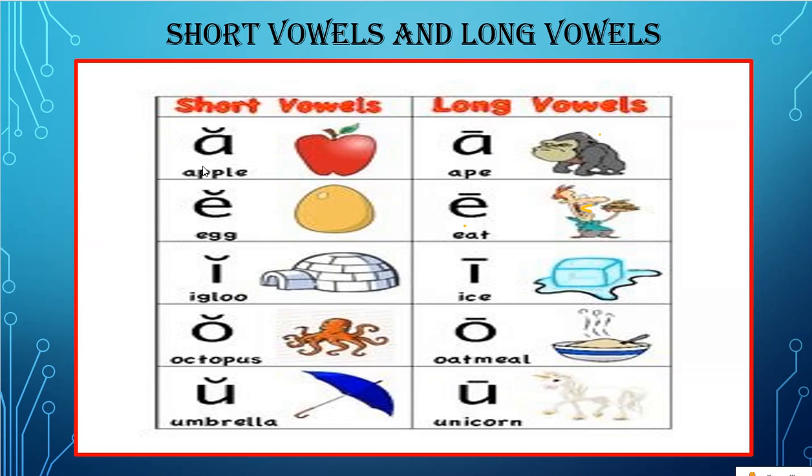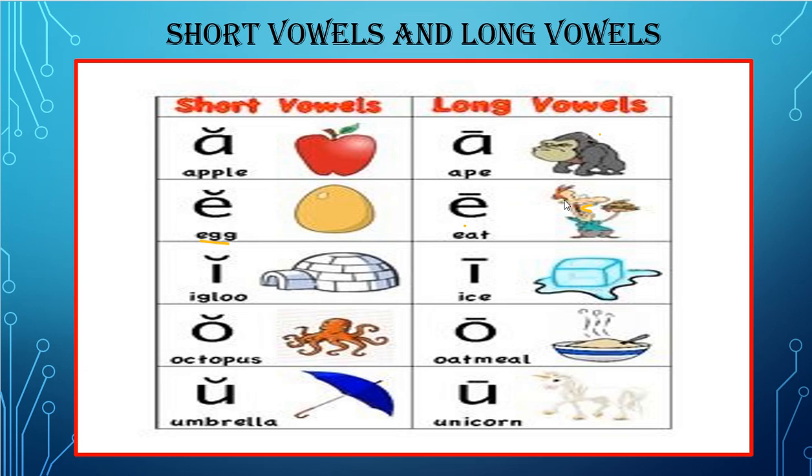Here we have a, apple. For the long vowels we have a, ape. Next we have e, egg.